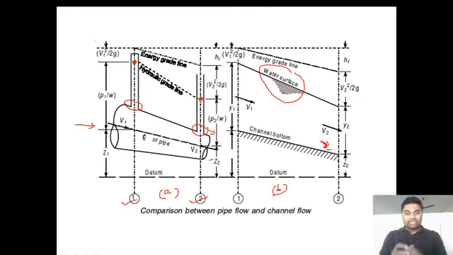In the pipe flow, as I have said, when the water moves from section 11 to section 12, there is a drop in pressure or change in pressure. Whereas in open channel flow, when the water is flowing from upstream to downstream, the water is flowing under gravity, and the free surface of the water is exposed to the atmosphere, so there is no pressure drop in the open channel flow. Whereas there is a pressure drop while the liquid is flowing in pipe flow. So these are the main important comparisons between pipe flow and channel flow.